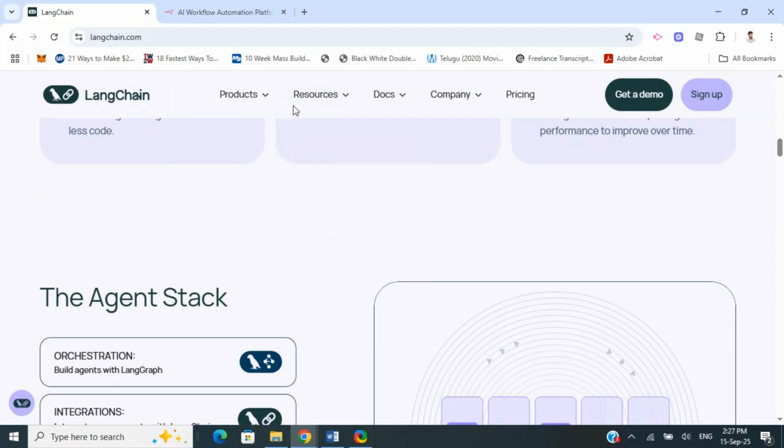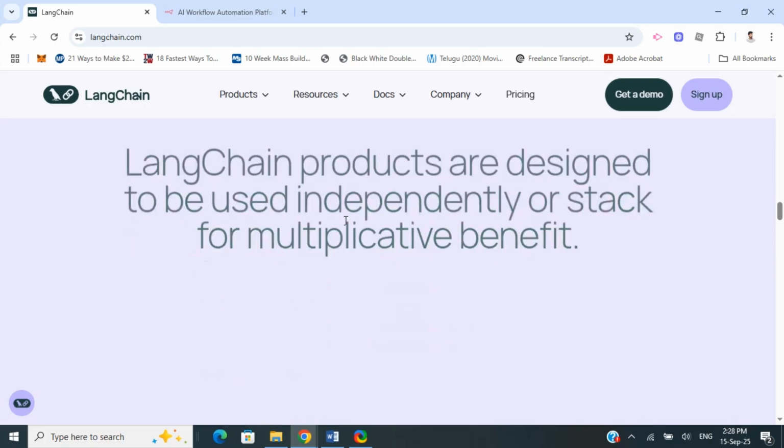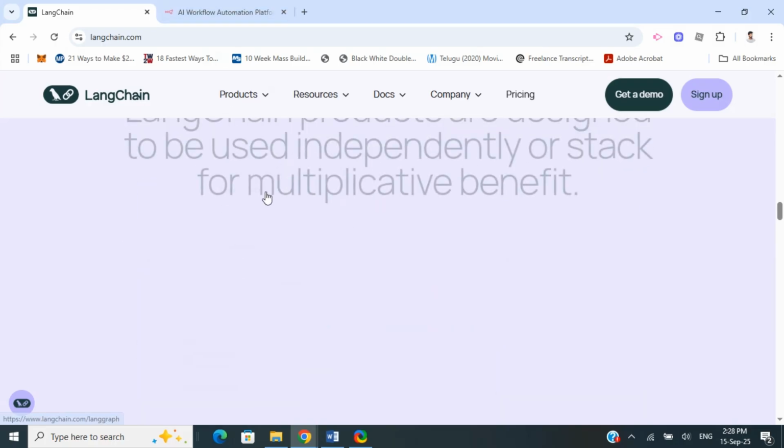Whereas if you want to build, as I mentioned earlier, a custom AI agent with memory, context, and tool use, which will evolve over time, and also you have a production system where performance, scalability, and fine-tuning matter, in that case Langchain would be the best option for you compared to N8n.